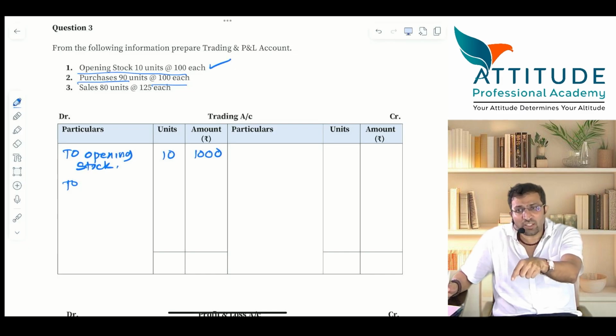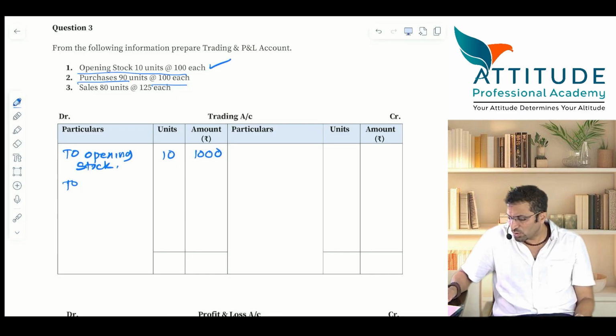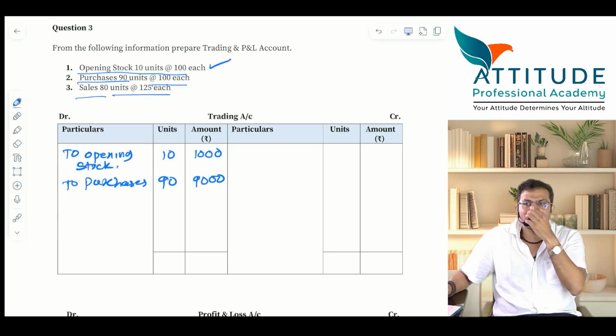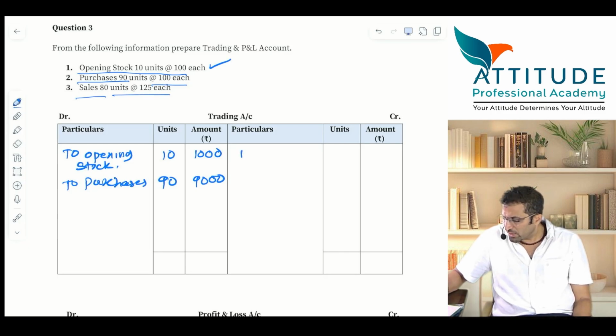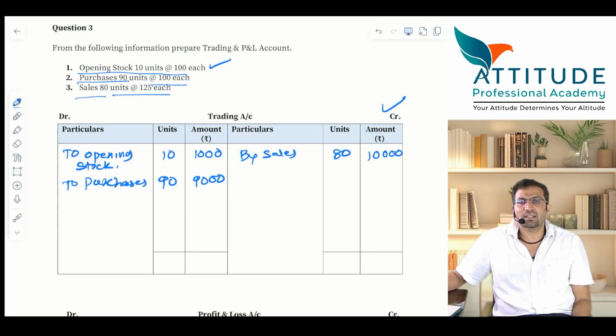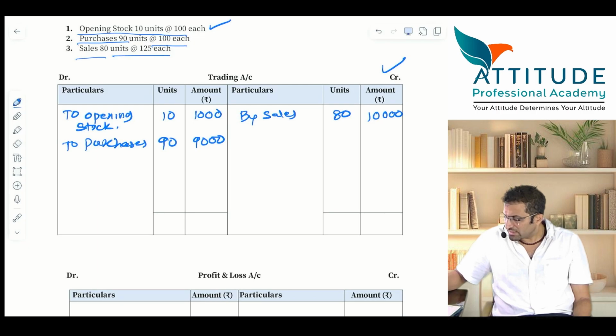Are you telling me the closing entries? Purchases, how much? 9,000, correct. Next, sales is 80 units at 125 each. Very good. Sales account debit, trading account credit, 80 units at 125 each, 10,000. Clear? Okay, next.